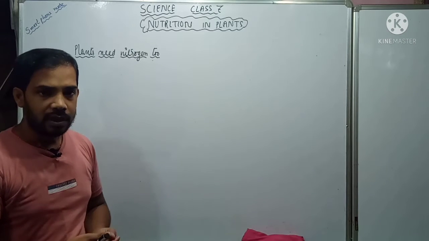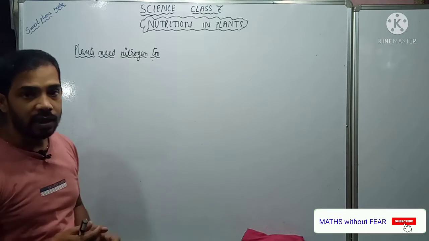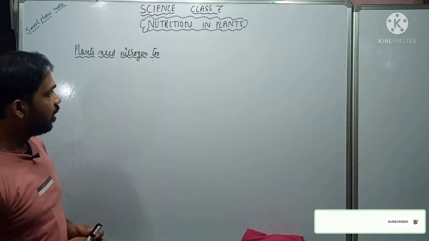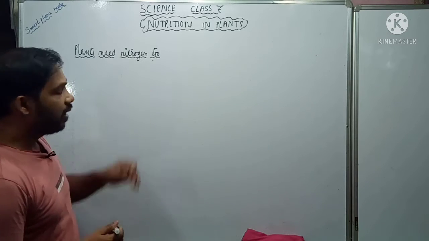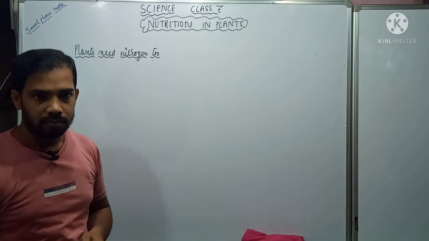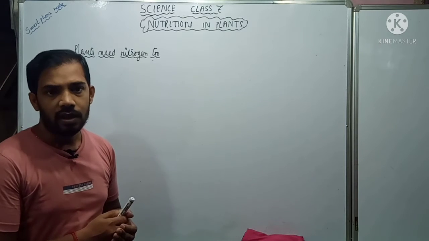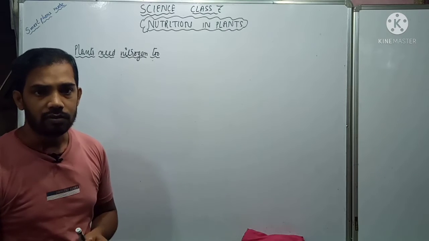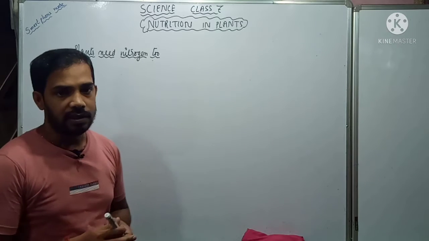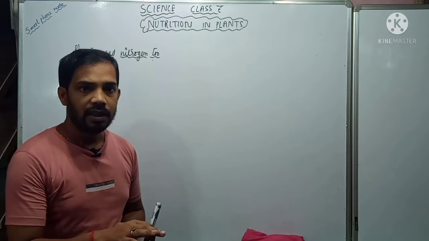It is a big question. Then from where will they get nitrogen? Now you see, plants take nitrogen from the soil. Okay, so does nitrogen exist in soil? No, nitrogen does not exist in soil. So where does nitrogen exist? Nitrogen exists in air.